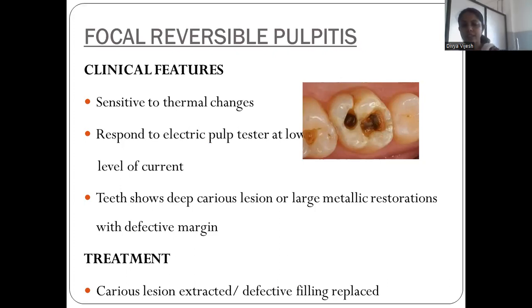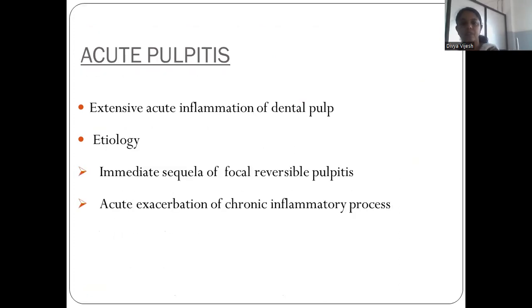Coming to the treatment, we have to remove the caries lesion, or remove the defective filling. That's about reversible pulpitis. So in reversible pulpitis, teeth show deep caries lesions or large metallic restorations with defective margins, and we have to remove the irritant.